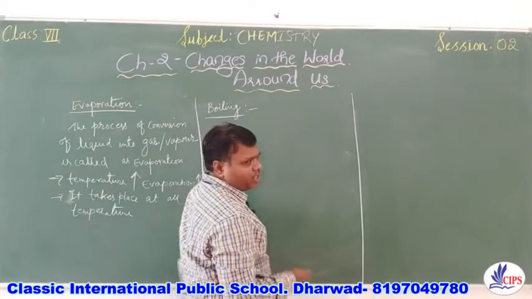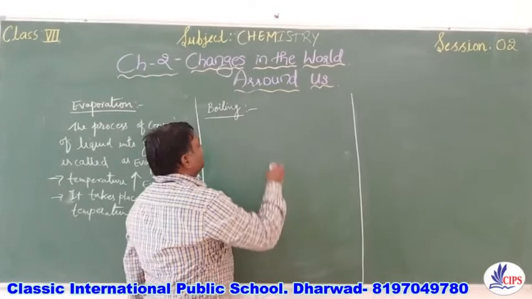When it is heated, when it attains 100-degree temperature, it starts boiling.